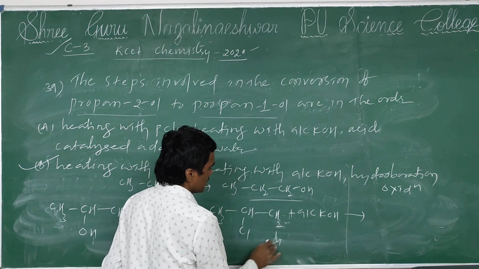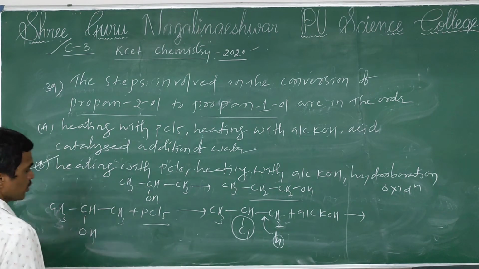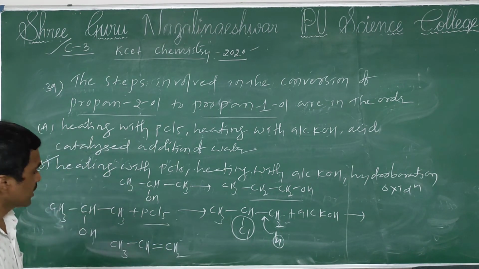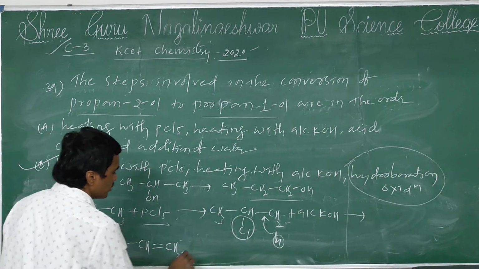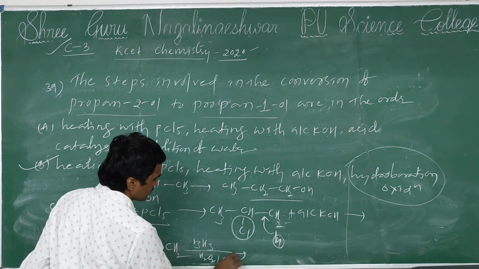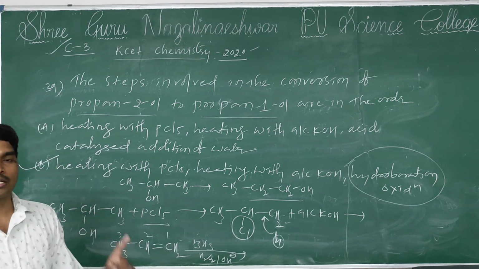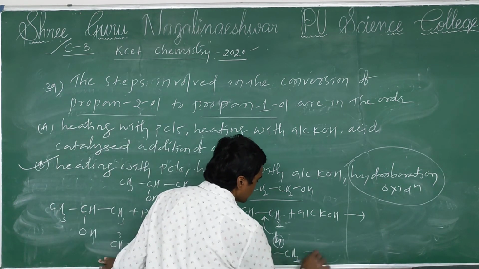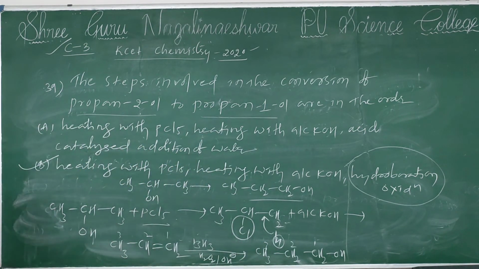So from here chlorine, from here hydrogen, then we get propene, CH3CH=CH2, which undergoes the hydroboration oxidation reaction. The hydroboration oxidation reagent is BH3, hydrogen peroxide in the presence of OH minus. You remember, in the hydroboration oxidation reaction we can prepare only primary alcohol. So that's why we get propan-1-ol. So it is our option B.